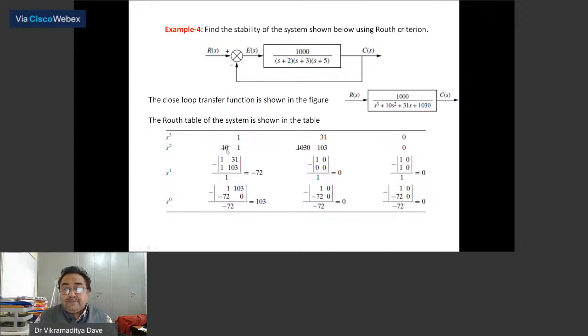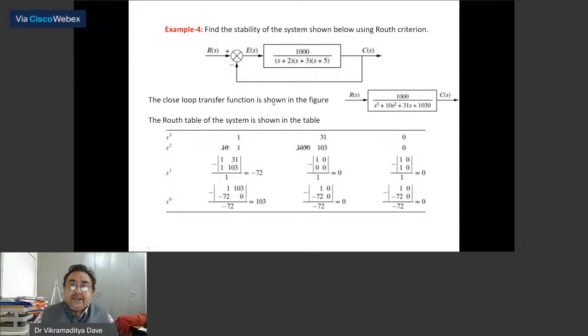So I am cancelling out 10: 1 by 10 and 10 times 103. This can also be one solution. Now I apply the Routh array criteria. So it will be minus 72, 0 and 0. How has minus 72 come? 1 multiplied by 31 minus 1 multiplied by 103, divided by 1, so minus 72. Similarly, 1 multiplied by 0 minus 1 multiplied by 0, divided by 1, is 0, 0. So 103 and like this.